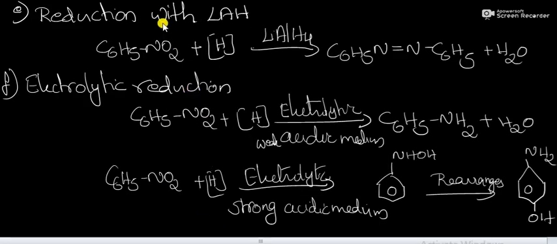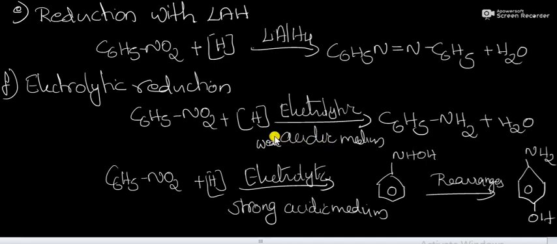Next is reduction with lithium aluminum hydride, that is a metal hydride reduction. The nitro compound will convert into azobenzene in the presence of lithium aluminum hydride. Lithium aluminum hydride is a versatile reducing agent and it is a metal hydride reducing agent. Another reduction is electrolytic reduction. Here an electrolyte is used for the reduction.